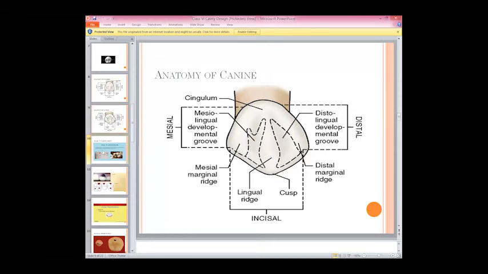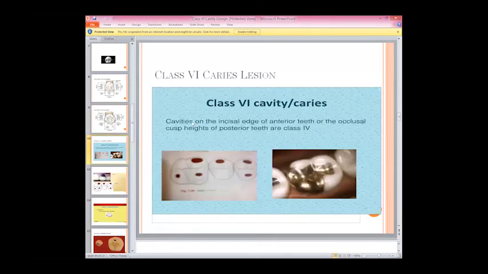Now here we have the class 6 cavity. Class 6 cavity is something really, really important. You need to understand the concept of this class 6. First of all, the definition says that the cavity is on the incisal edge of the anterior teeth or the occlusal cusp height of the posterior teeth. Don't confuse the incisal edge and the incisal angle. And the cusp height of the posterior teeth is the class 6.